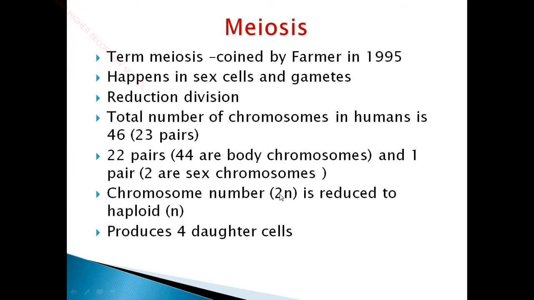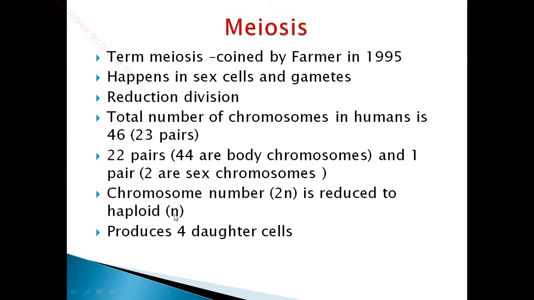So 2 into 23 is 46, and it is reduced to 23. So 46 is the 2n diploid condition, and haploid contains 23 chromosomes.